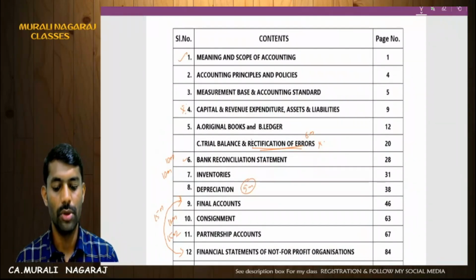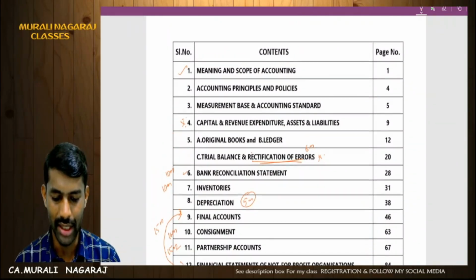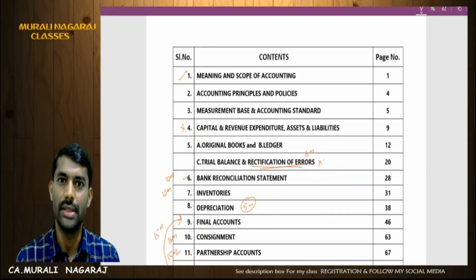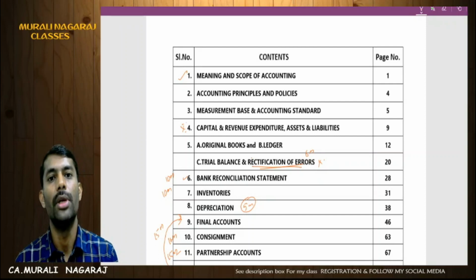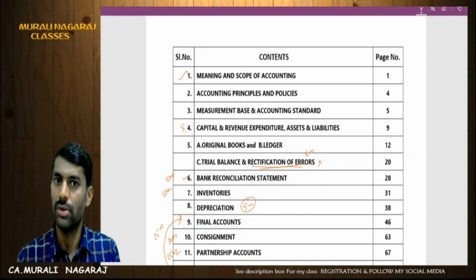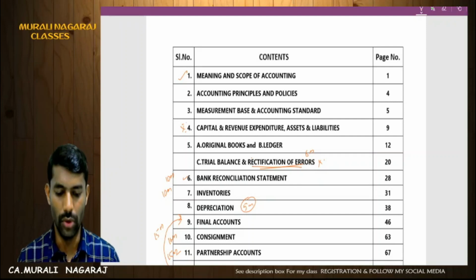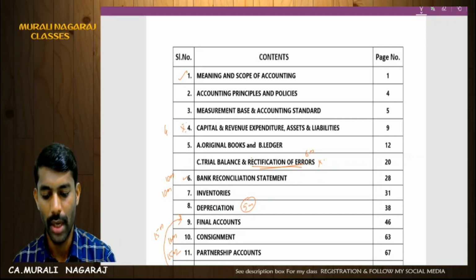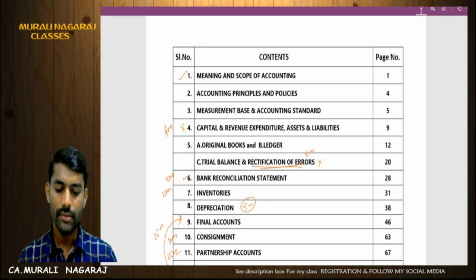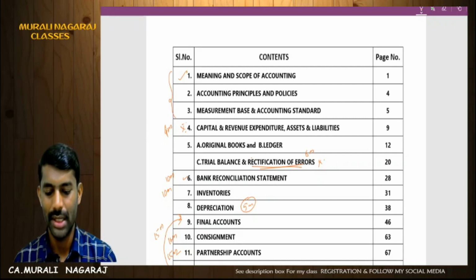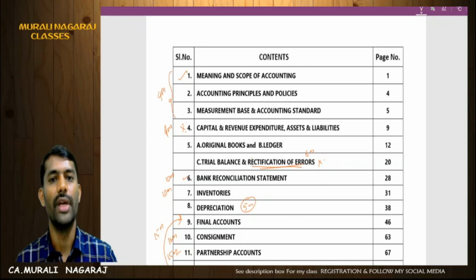Then original books, journal, ledger: I expect no question from this. Maybe a theoretical question for question number 5 or 6 for 5 marks. What is a debit note, what is a credit note, the difference between ledger and journal. Those theoretical questions you may go through. From capital and revenue, maybe 4 marks you may expect. Then accounting policy, principles, all put together, the weightage is a maximum of just 4 marks.